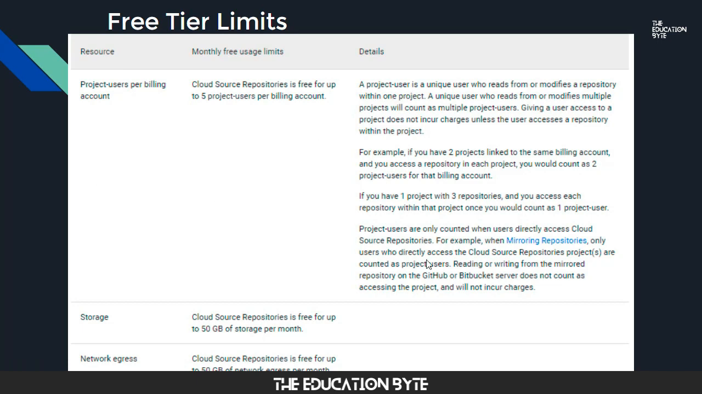So obviously there's a lot of details. You can pause and take a look, but these are the basic things in terms of five project users per billing account. There are some caveats or rules around this. 50 GB storage per month, and then egress or data transfer of 50 GB per month is allowed as well.